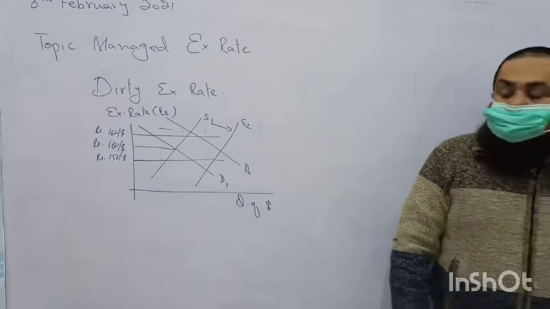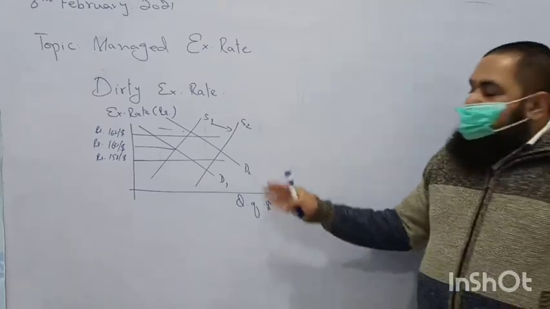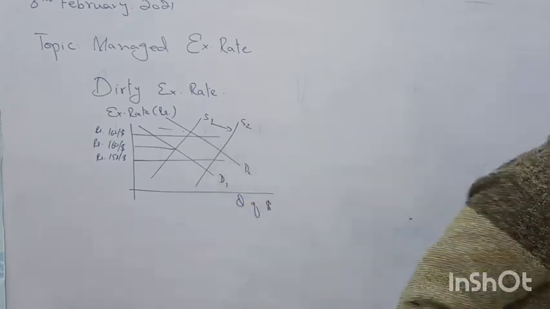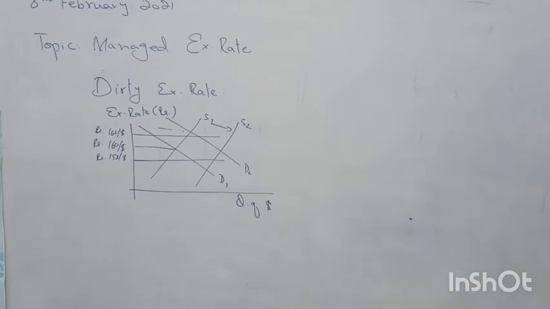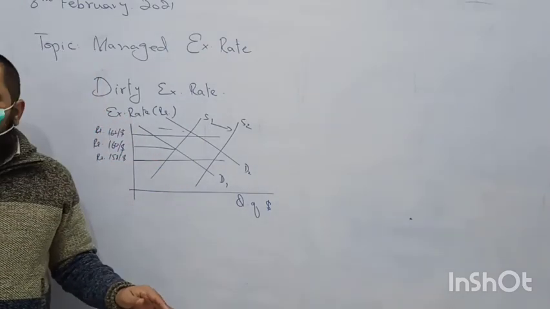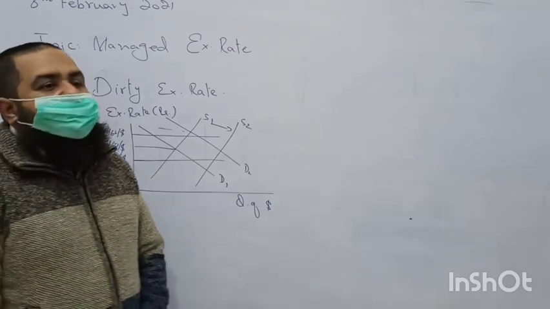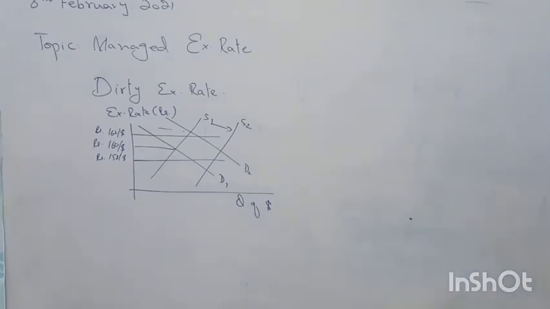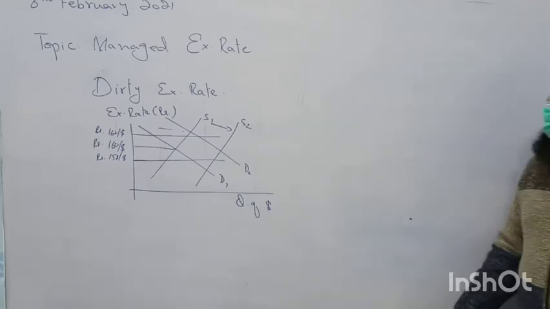Clear? So now see over here, if the value of exchange rate goes below 158, like we are exporting too much, foreigners are going to spend their holidays over here or they are bringing more financial capital to our economy. So what happens? Our exchange rate value goes below 158 rupees. At that exchange rate, central bank does not allow the value of exchange rate to go below our lower limit. So what happens in that case?